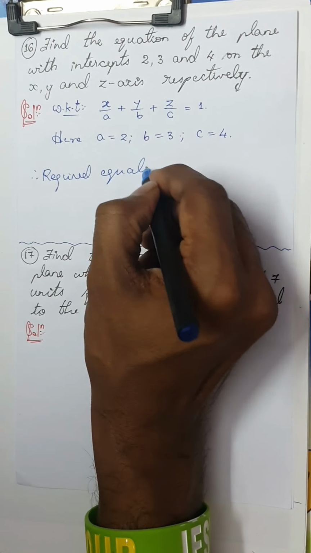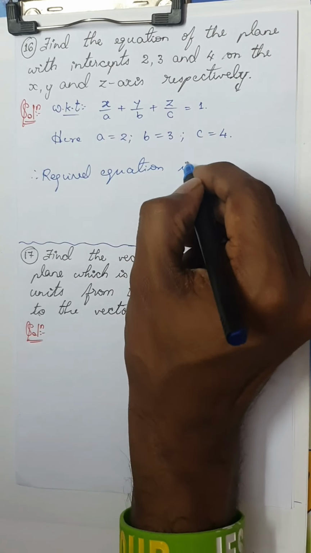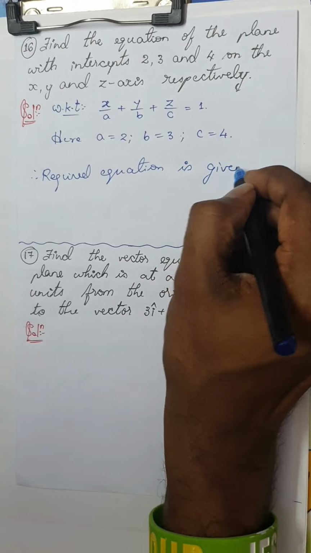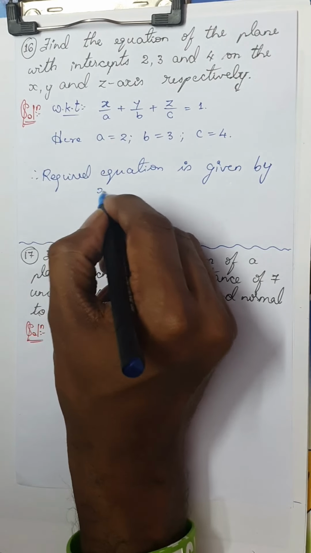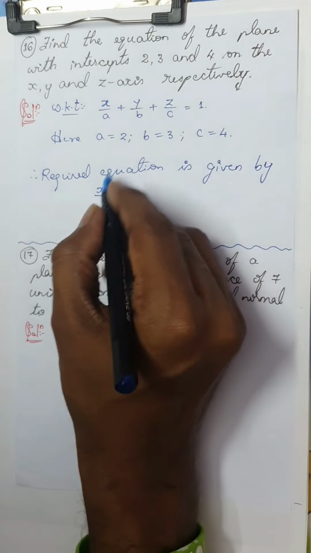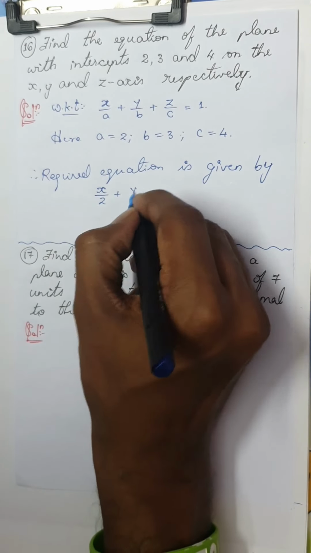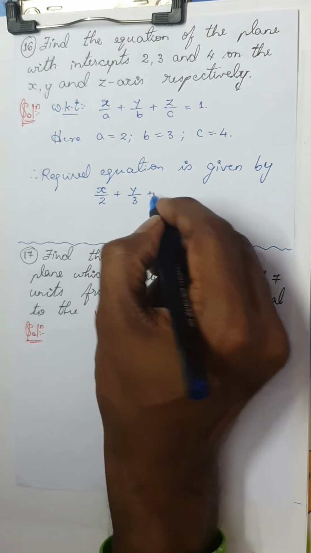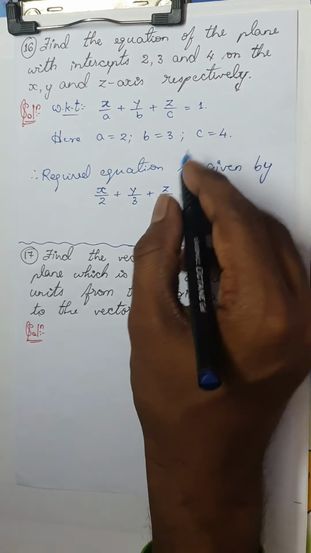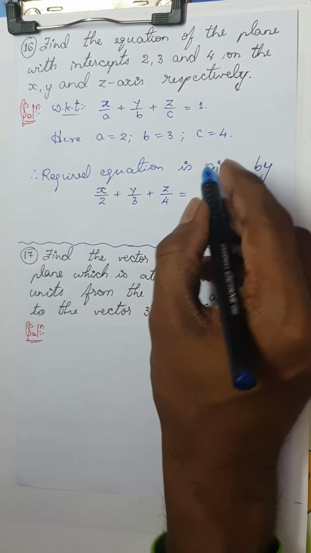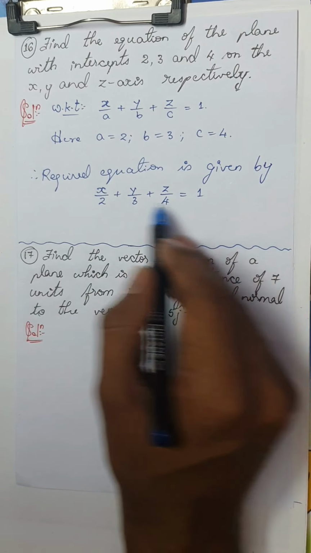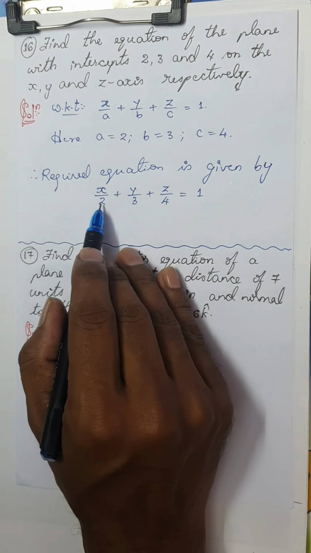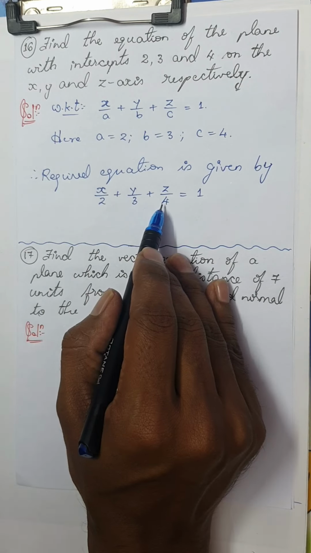Therefore, the required equation is given by, very simple equation this is, just substitute. So it is x by 2 plus y by 3 plus z by 4 is equal to 1. Let me multiply the equation by the LCM of 2, 3 and 4, which is 12, isn't it?